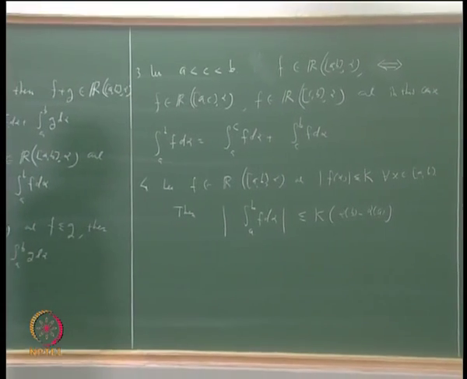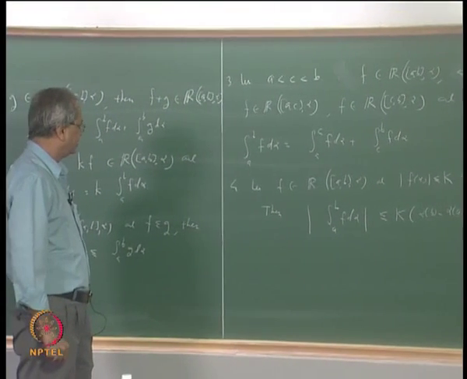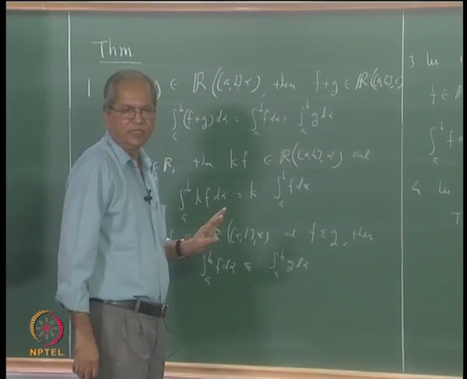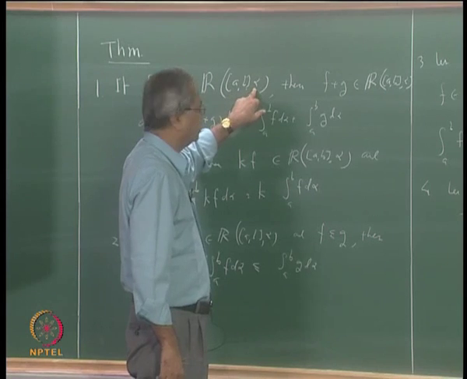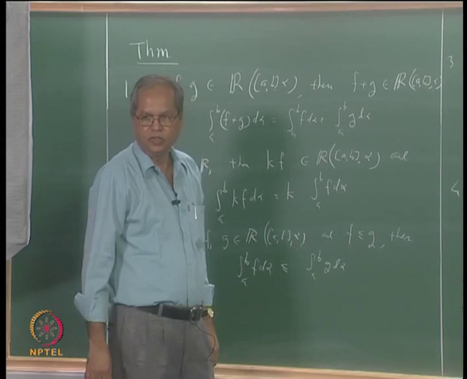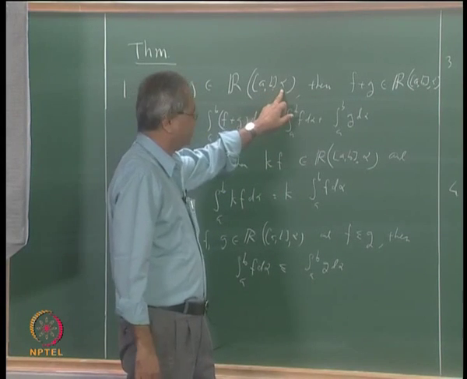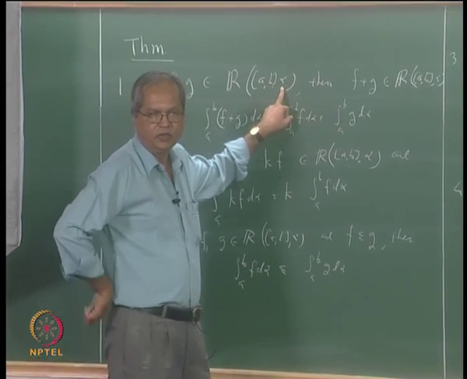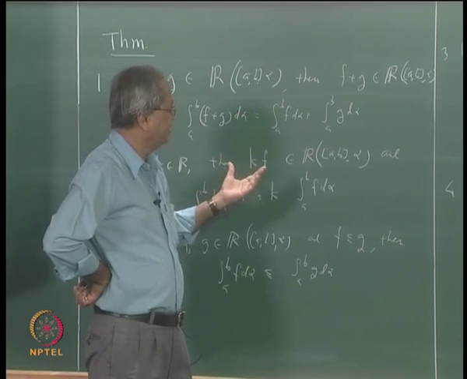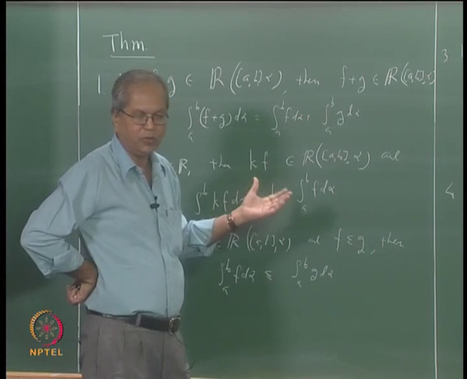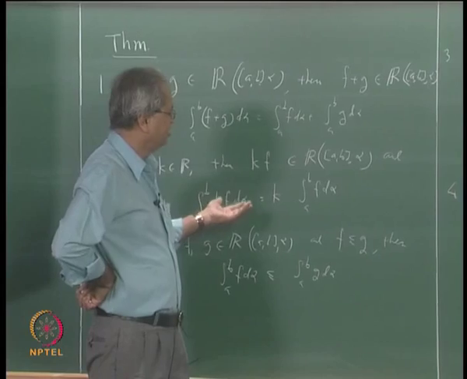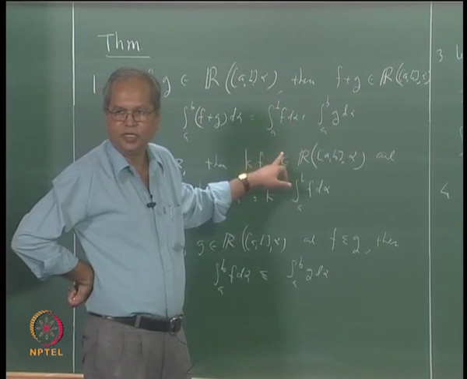Now so far we have said so many things about taking various functions f, g, etc. Now we will say similar things about this function alpha, that is the function with respect to which we are taking the integrals. Suppose we take two functions, alpha 1 and alpha 2. Remember here this alpha we always take to be a monotonically increasing function. So what can we say about something like integral f d with respect to alpha 1 plus alpha 2, etc.? One can expect that should also be the sum of the two corresponding integrals.